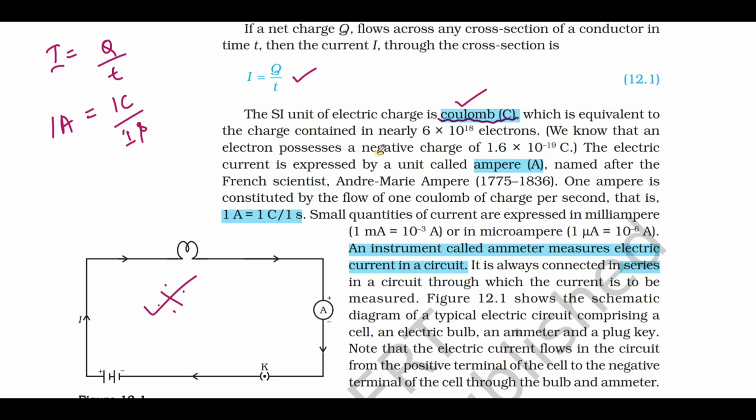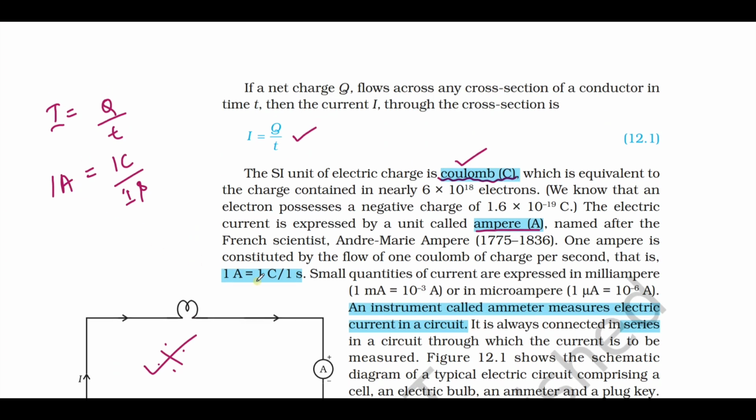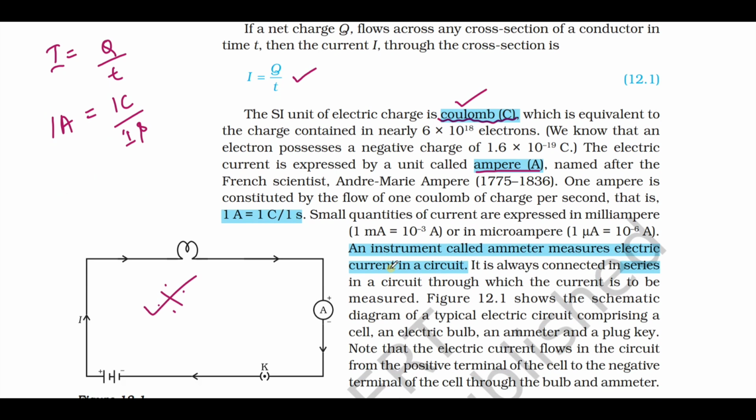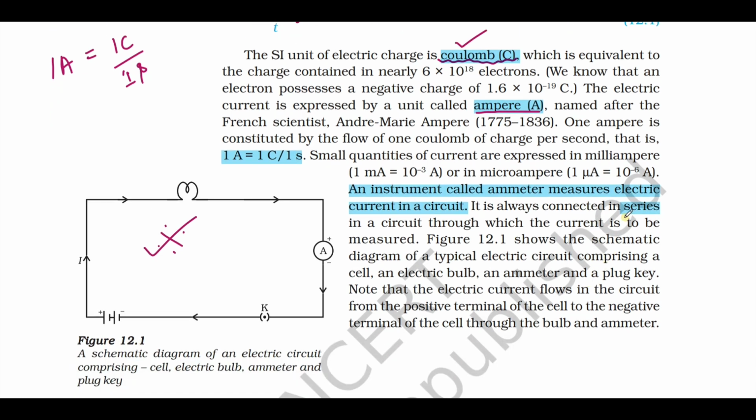Then the electric current is expressed by which unit? Ampere. The SI unit of electric current is ampere. Then the definition of 1 ampere, that is 1 coulomb divided by 1 second. And the instrument used to measure the electric current in a circuit is the ammeter, and it is always connected in series in the circuit.